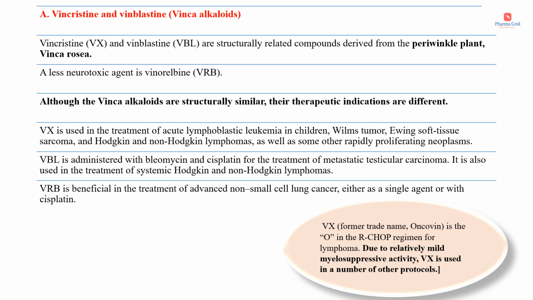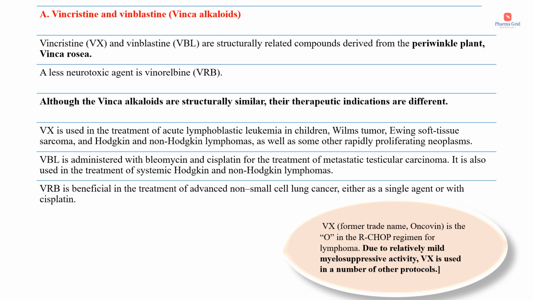VCR, vincristine, is used in the treatment of acute lymphoblastic leukemia in children, Wilms tumor, Ewing soft tissue sarcoma, and Hodgkin and non-Hodgkin lymphomas, as well as some other rapidly proliferating neoplasms. Then VBL, vinblastine, is administered with bleomycin and cisplatin for the treatment of metastatic testicular carcinoma. It is also used in the treatment of systemic Hodgkin and non-Hodgkin lymphomas. Then VRB, vinorelbine, is beneficial in the treatment of advanced non-small cell lung cancer, either as a single agent or with cisplatin.